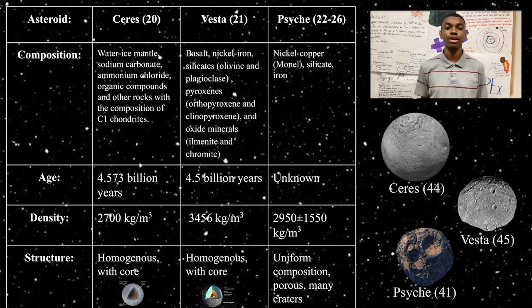Ceres has a density of around 2,700 kilograms per meter cubed. Vesta has one of 3,456 kilograms per meter cubed, and Psyche's density is around 2,950 kilograms per meter cubed. Finally, both Ceres and Vesta have a homogeneous structure, as well as a core, while Psyche has a uniform composition and a porous surface with numerous craters.